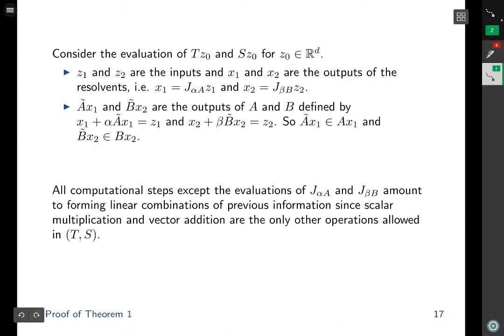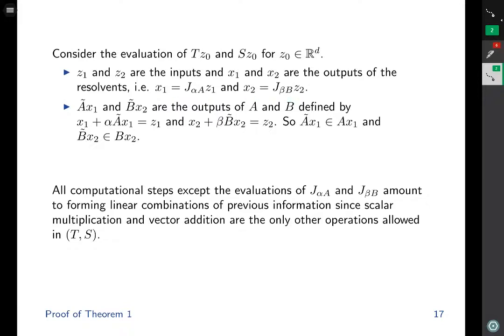Next, let's set up some notation. So we will consider the evaluation of T and S at some input vector z^0. By assumption, because the splitting is frugal, the resolvents with respect to A and B are each evaluated exactly once. There are z^1 and z^2 that are the inputs to the resolvent evaluations, and there are x^1 and x^2, the outputs of these resolvent evaluations. In other words, we define x^1 equals J_{alpha A} z^1, and x^2 equals J_{beta B} z^2.